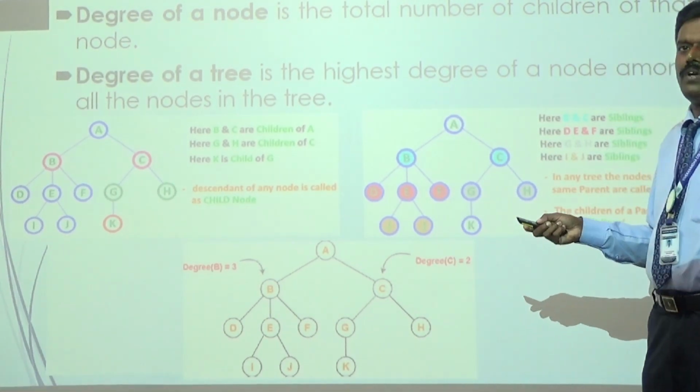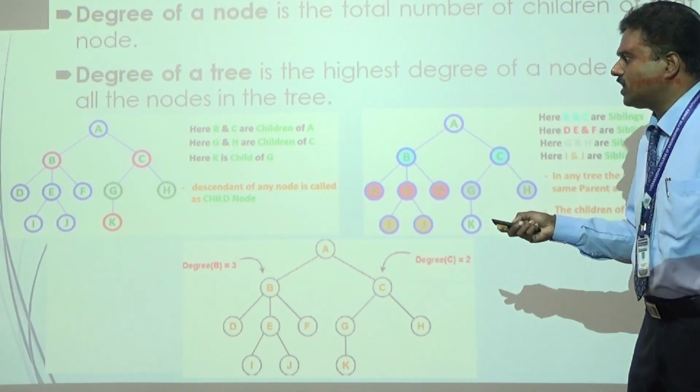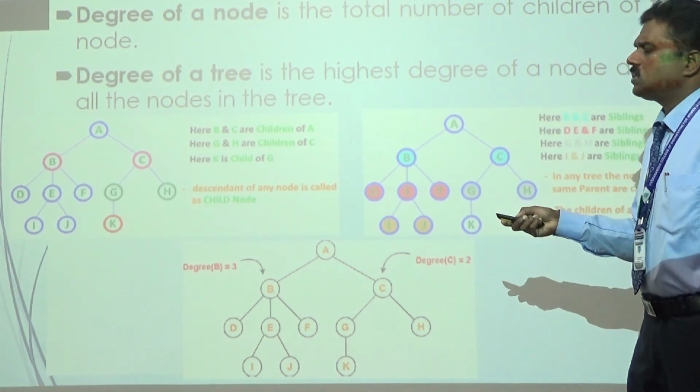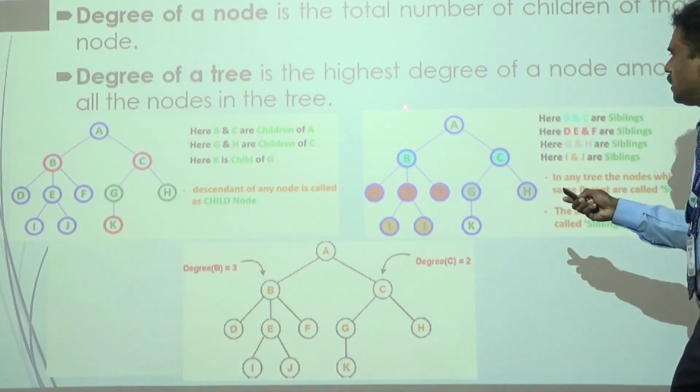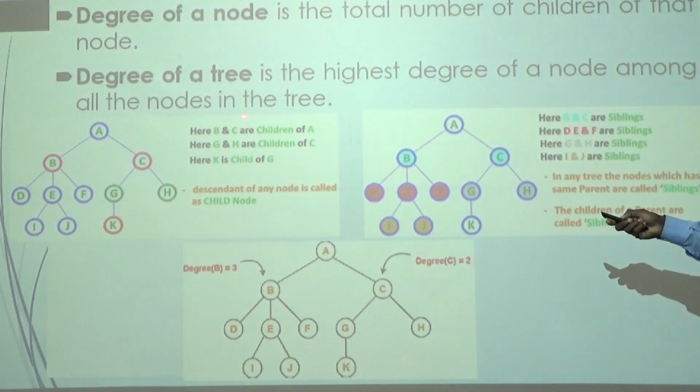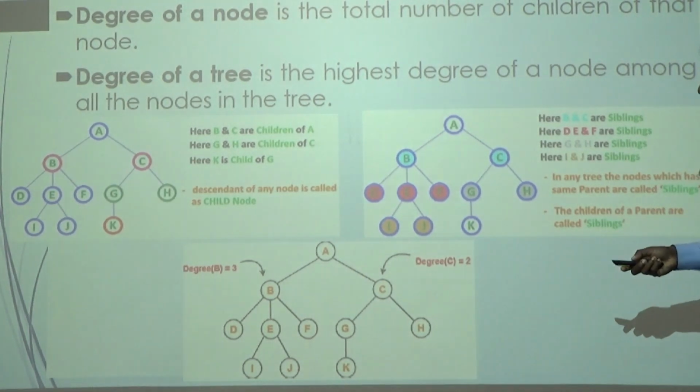Just find out the degree of node for each and every node of the tree. Then find out the maximum degree among them. That is the degree of the tree, the highest degree of the node among all the nodes in the tree. That's called the degree of tree.